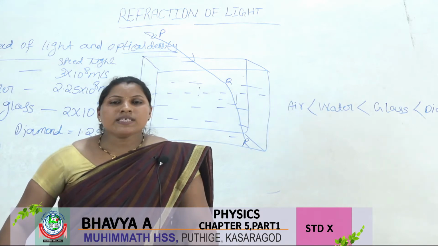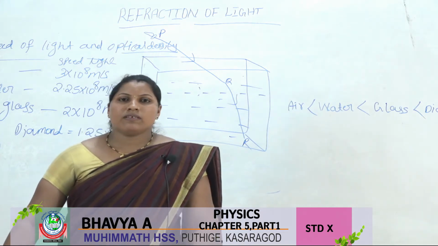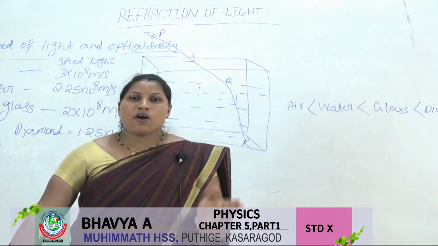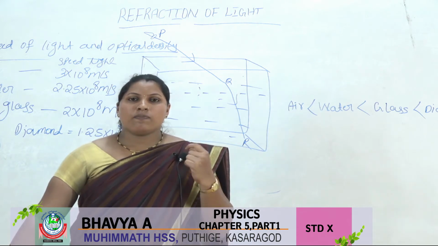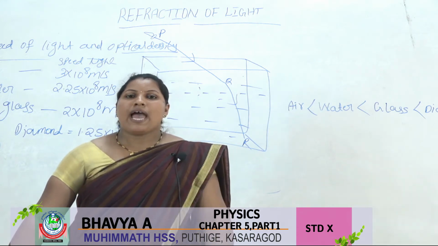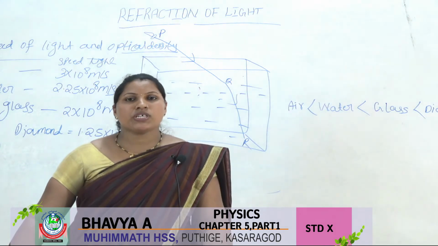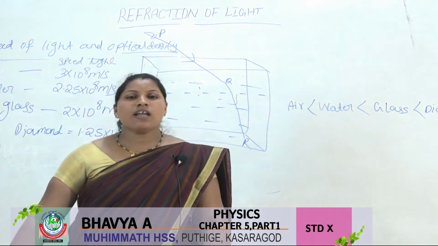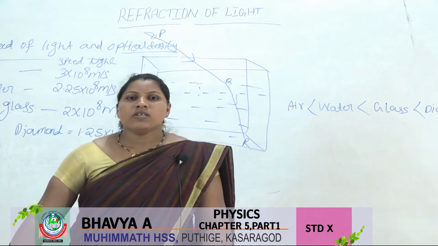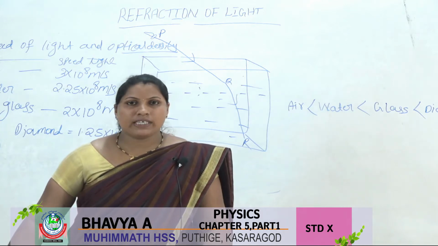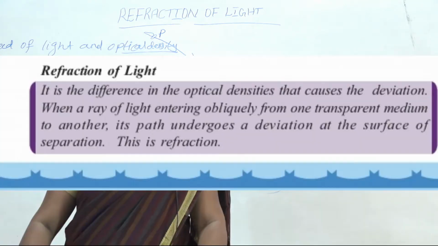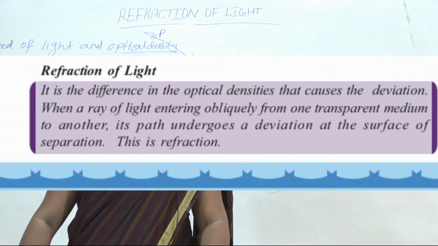Next, what is refraction of light? When a ray of light passes from one medium to another medium, deviation takes place. It is because of the difference in optical density, no? So that is called the refraction of light. It is the difference in the optical density that causes the deviation.